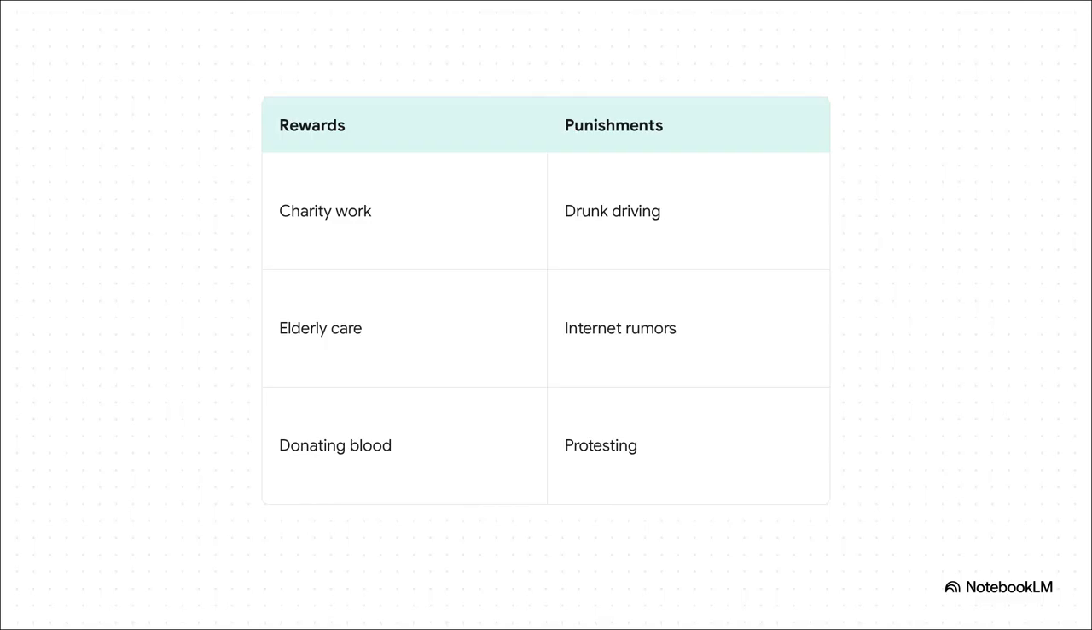The really crucial part here is how specific behaviors are actually quantified. Citizens can gain points for things like engaging in charity work, caring for elderly family members, or donating blood. But on the flip side, they lose points for offenses like drunk driving, spreading internet rumors, or even protesting against authorities. Every single recorded action feeds into one unified score.